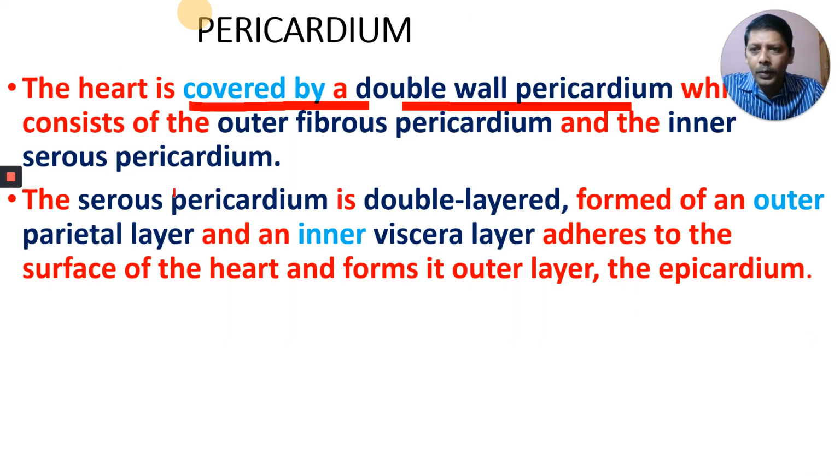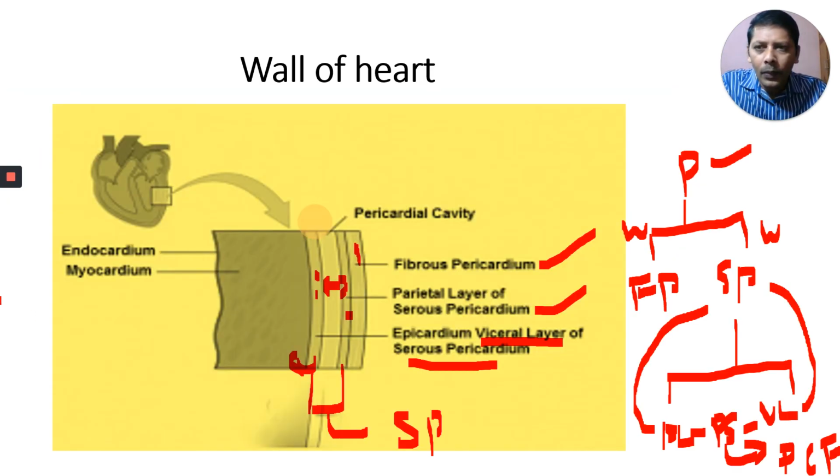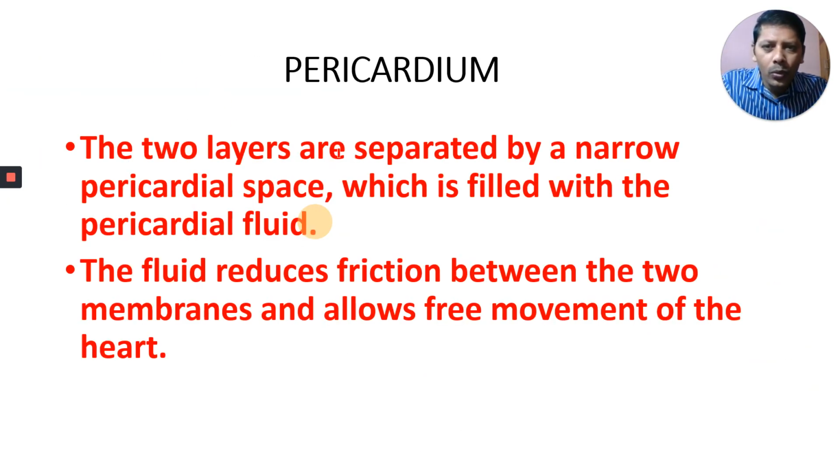Come back. The serous pericardium is double layered, formed of an outer parietal layer and an inner visceral layer, and the inner visceral layer adheres to the heart. The inner visceral layer is attached to the surface of the heart and forms the outer layer of the heart wall, that is called epicardium. Epicardium is nothing but the inner visceral layer of the serous pericardium. Okay, right.